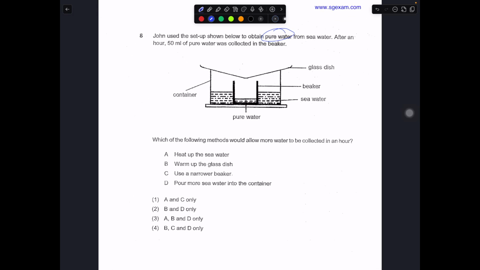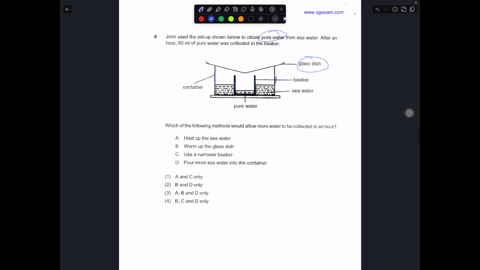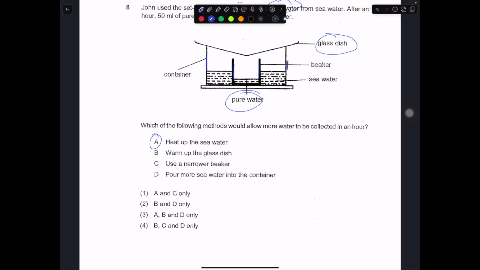So you have the beaker, you have the whole container, you have the glass dish. Which of the following methods will allow more water to be collected in an hour? So you want more pure water to be collected. Let's take a look. If you heat the seawater up, will you have more water collected?